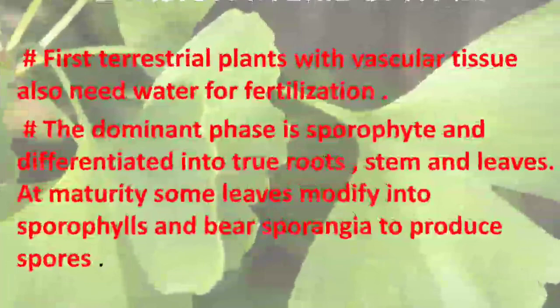The first terrestrial plant with vascular tissue, it also needs water for fertilization, like the bryophytic plants. The dominating phase is the sporophyte phase, differentiated into true roots, true stem and true leaves. Before that, there were no true roots, no true stem, no true leaves.